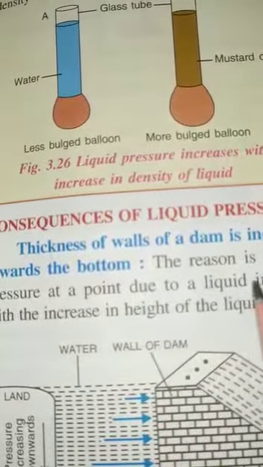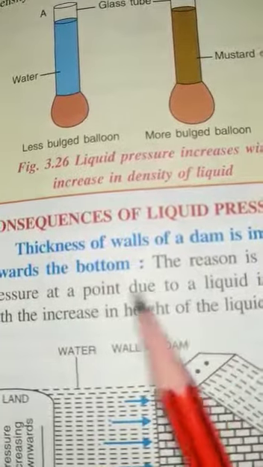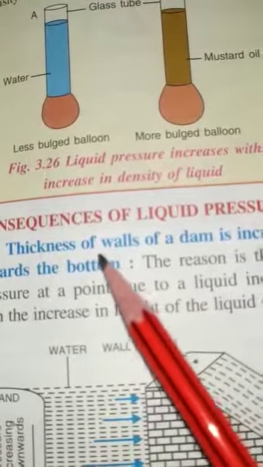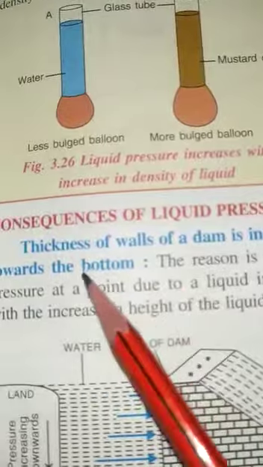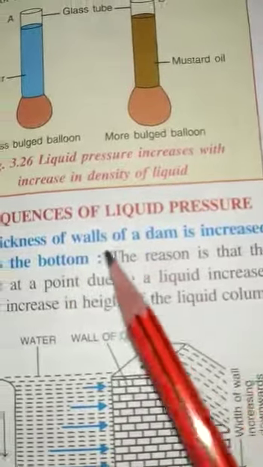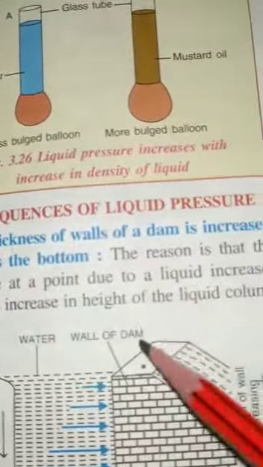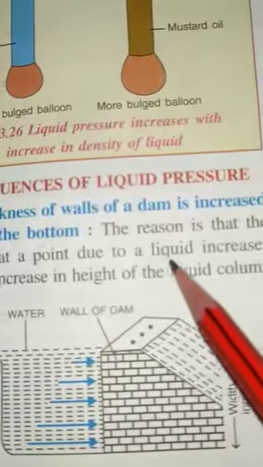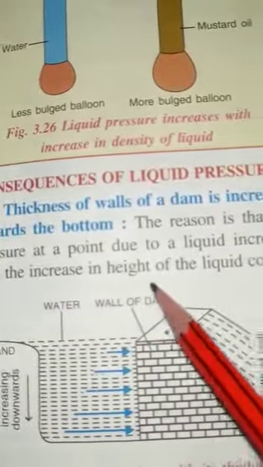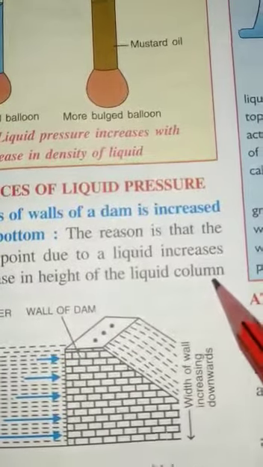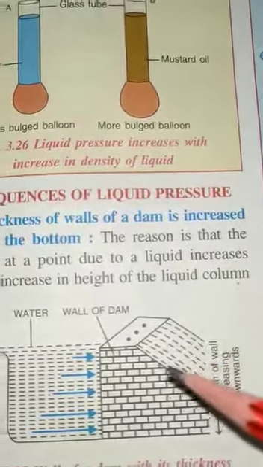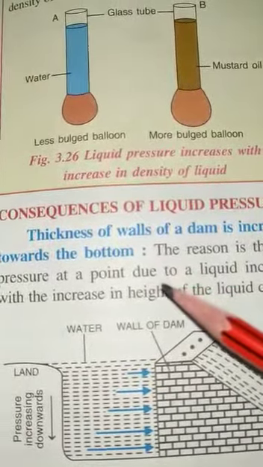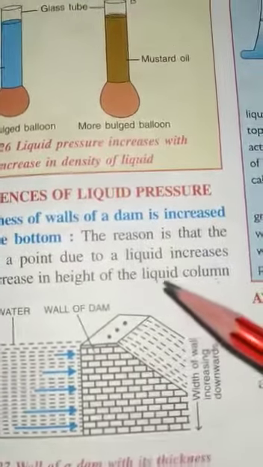You all have seen the dam here, that is the Tehri Dam. If you notice, at the bottom of the dam the thickness is increased. So what is the reason behind that? The reason is that the pressure at a point due to a liquid increases with the increase in height of the liquid column. Now we know that as the height of the liquid column increases, the pressure exerted by the liquid also increases.